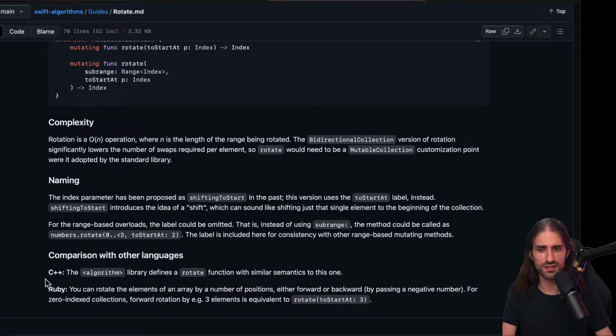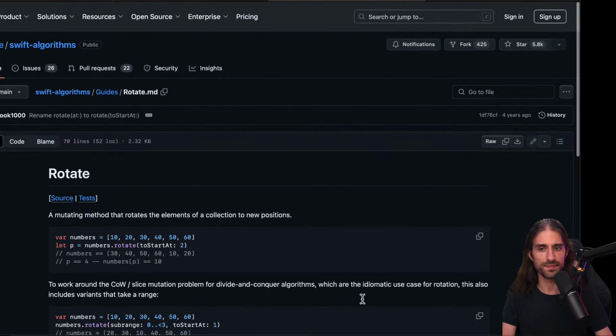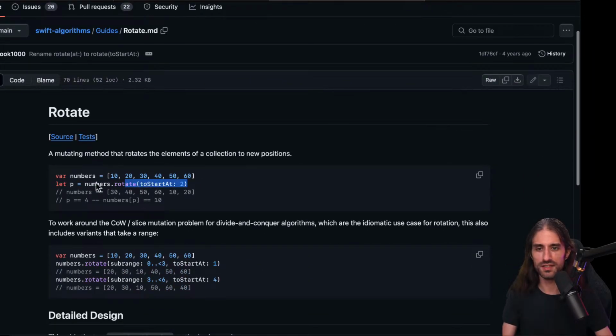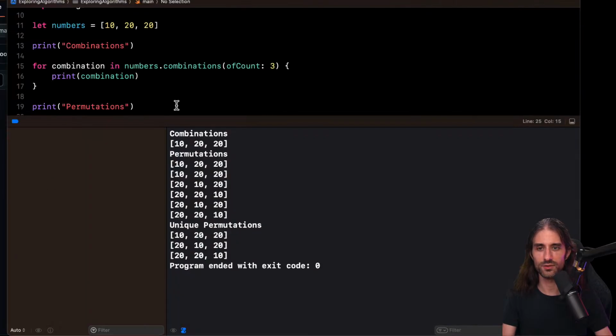In other languages, C++ has a rotate function with similar semantics to this one, and in Ruby, you can rotate the elements of an array by a number of positions, either forward or backward, by passing a negative number. For zero-indexed collections, forward rotation by, for example, 3 elements is equivalent to rotate to start at 3. Does this support negative values? Let's try and test it quickly.